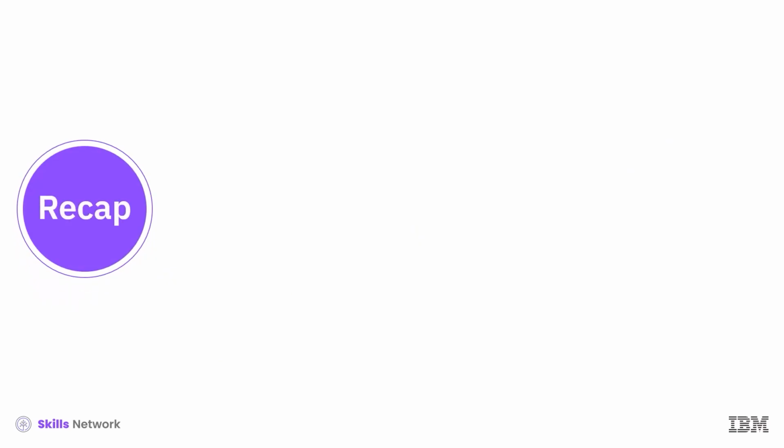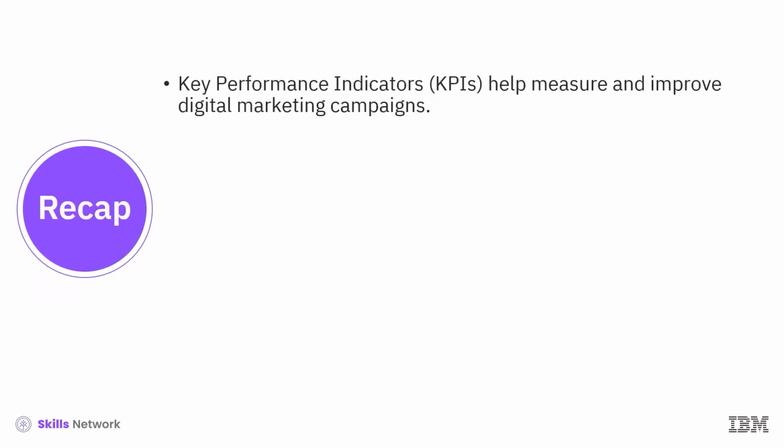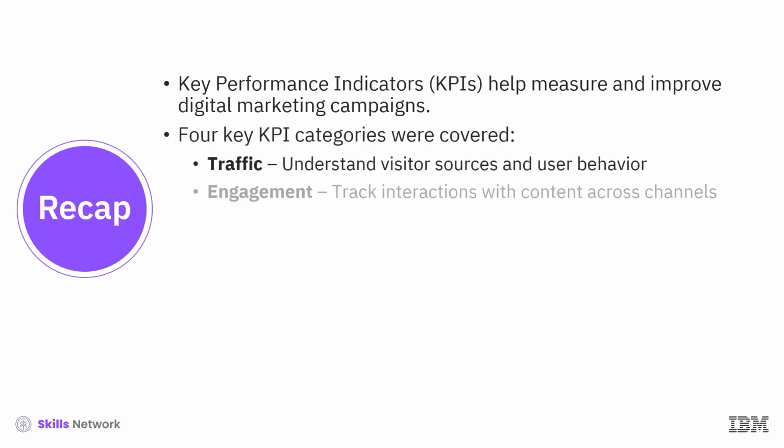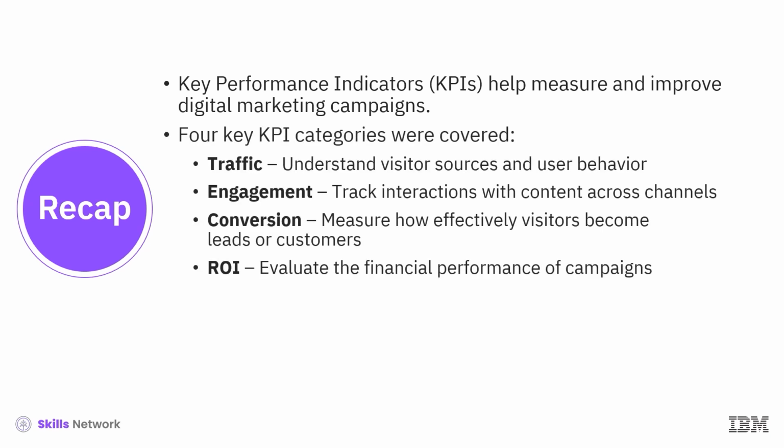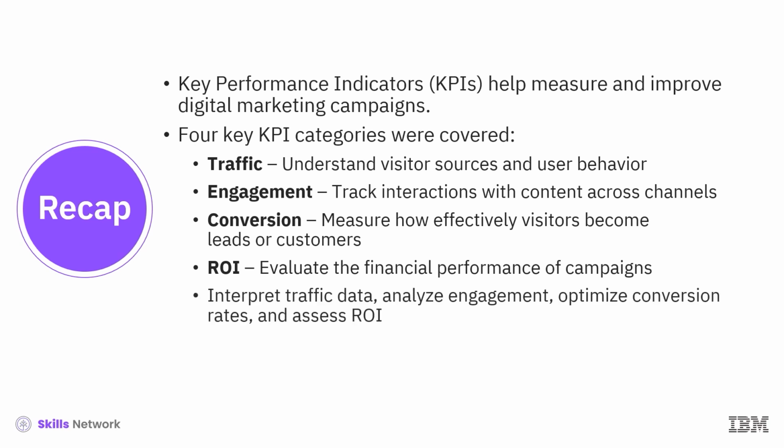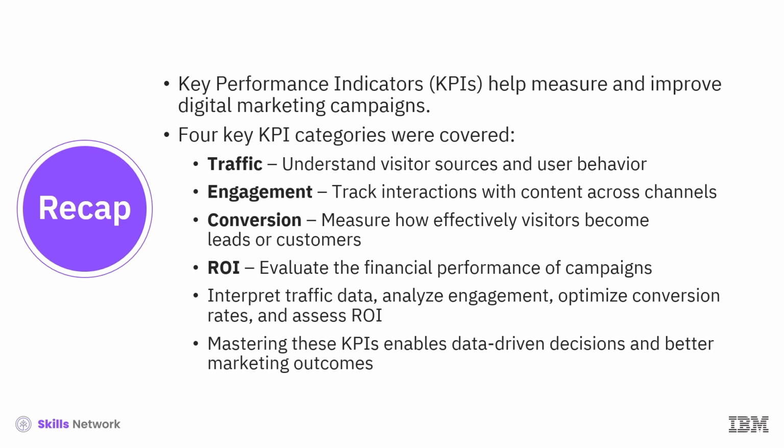In this video, you learned how key performance indicators, KPIs, help measure and improve digital marketing campaigns. We covered 4 key KPI categories: traffic, engagement, conversions, and ROI. You explored how to interpret traffic sources, analyze user behavior, track engagement across channels, measure conversion rates, and calculate campaign performance using ROI metrics. Understanding these KPIs empowers you to make data-driven decisions and optimize your marketing strategies for better results.